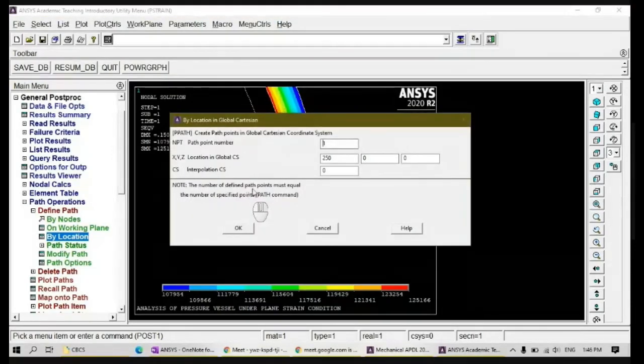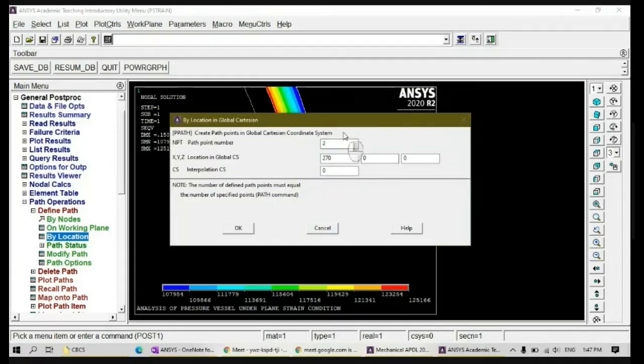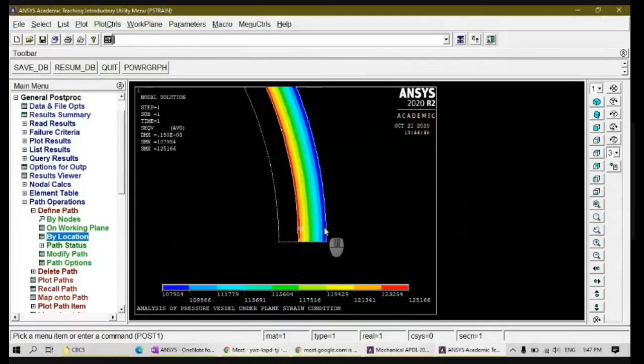Now it is asking for the second point location. Now it is 270, the outer diameter, 0, 0. When we apply this, click OK. It is asking for a third point. You can't apply a third point. Even if you apply it, it will give an error. So let me give cancel. The number of points specified is over.